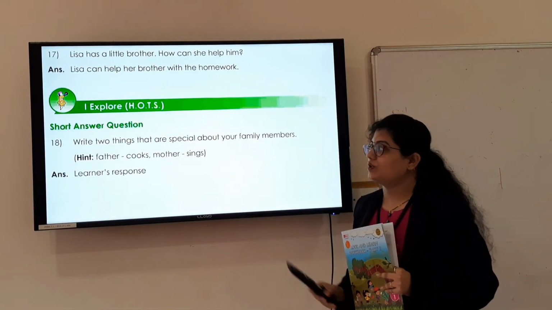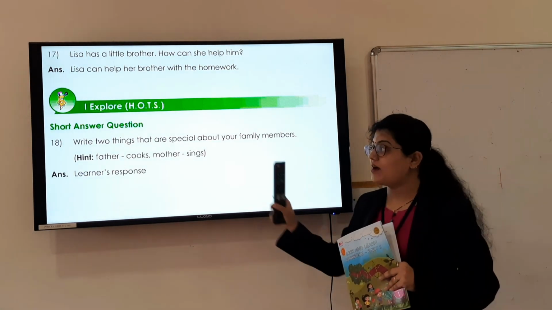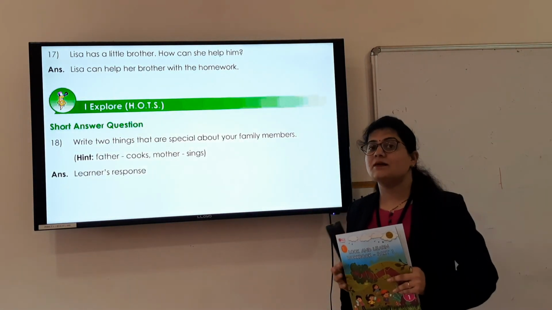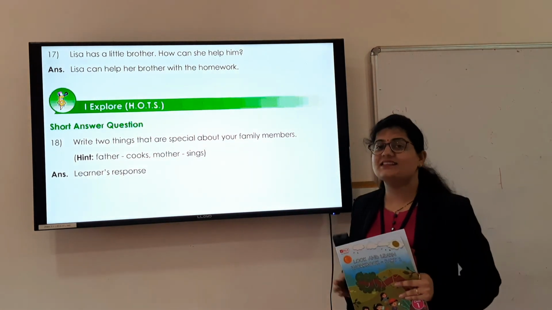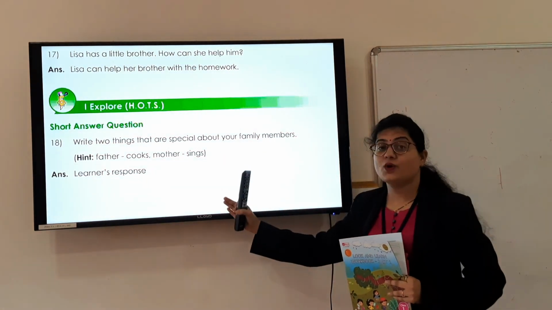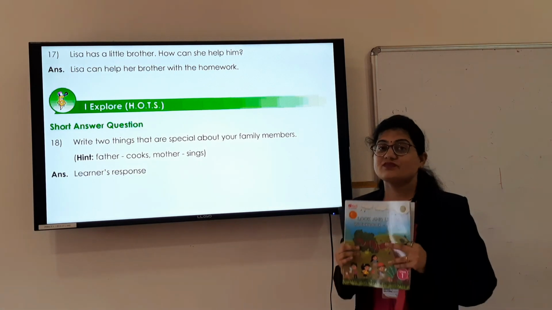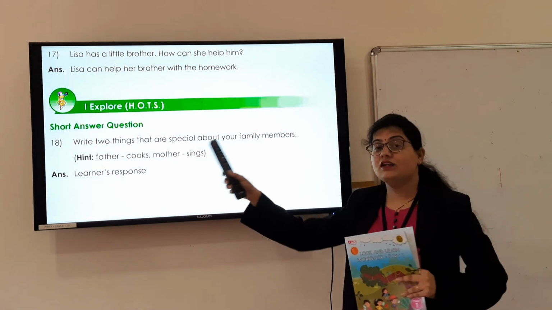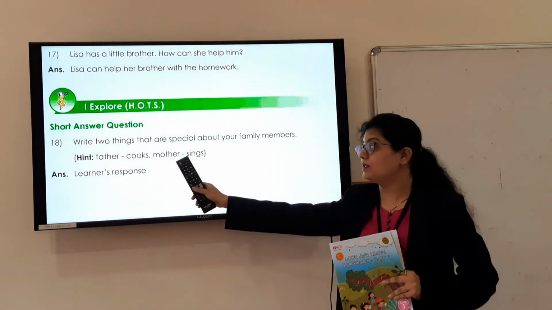Alright. The next question is from the section I Explore. Here you have to write two things that are special about your family members. In the last session we also wrote some special things about our family members. In the same way, here also you have to write special things about your family members, such as if your father cooks nicely, then you can write father cooks. If your mother sings very nicely, then you will write here mother sings.